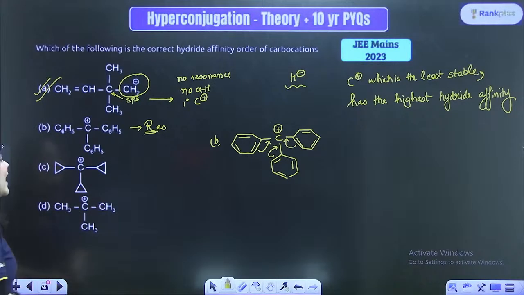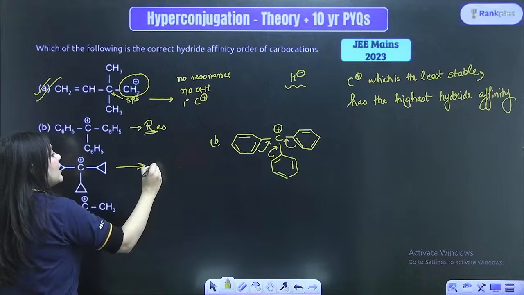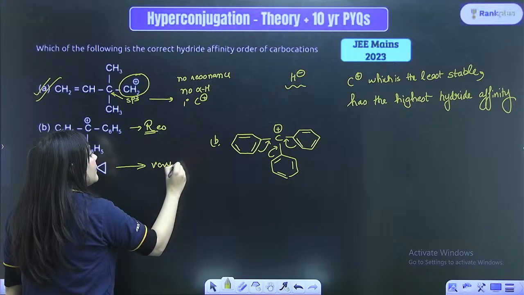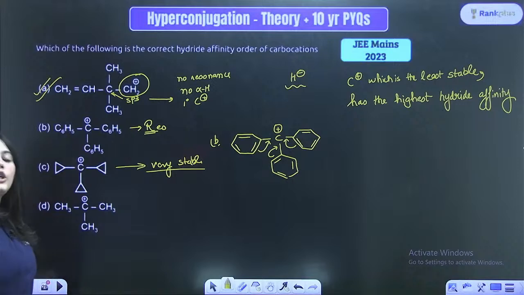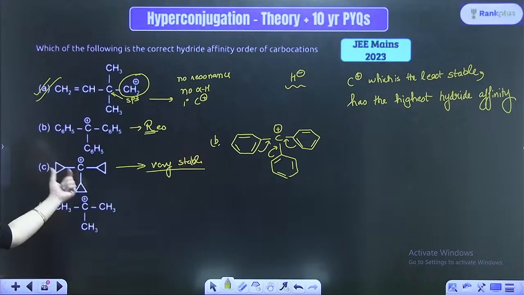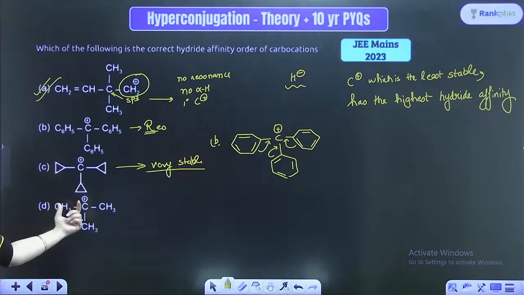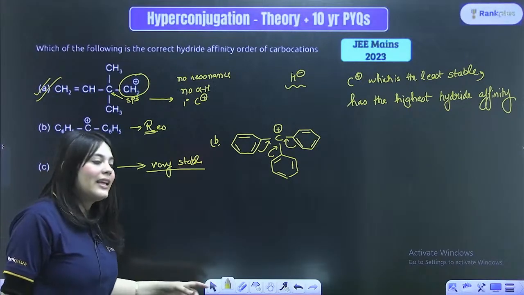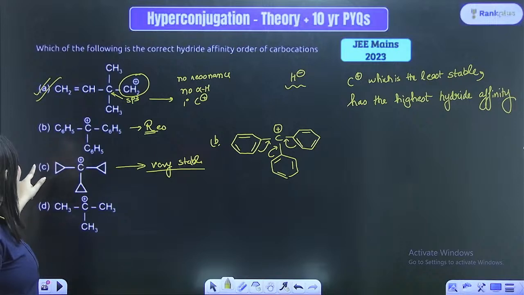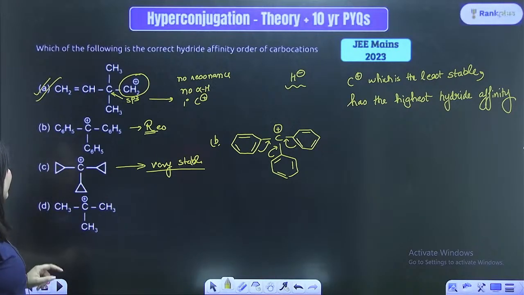Look at this cyclopropyl cation, bacha, it is very, very stable. Always remember this thing. So whenever I'm asking you the order, this tricyclopropyl cation is very stable. It is even more stable than the benzyl carbocation. Exactly. So this is even more stable than your B counterpart, right?